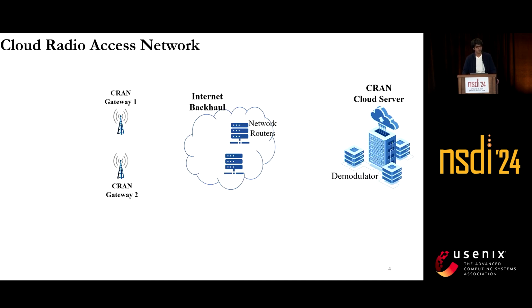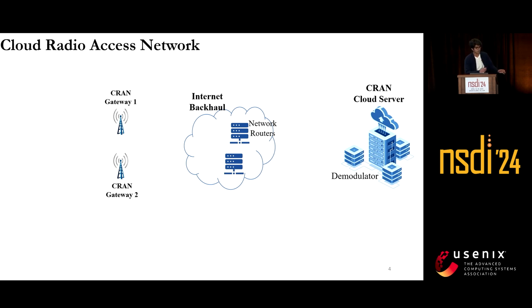Similarly, some of the recent works like Nifalai and Charm mention using cloud radio access networks to improve the scalability of LPWANs. Let me spend some time explaining what a cloud radio access network is. In traditional networks, the gateways receive raw IQ samples and then perform all the physical layer processing at the gateways and send the decoded bits up to the cloud.